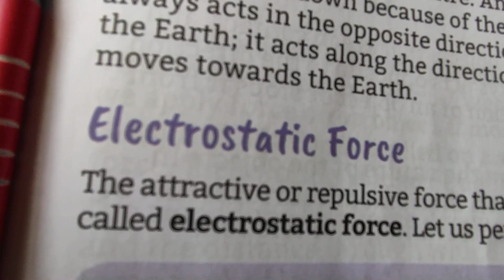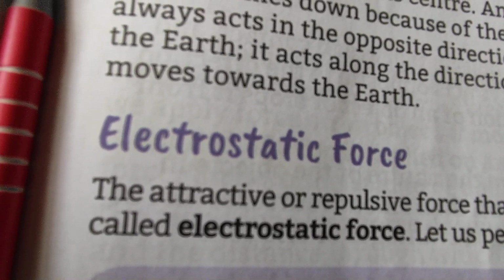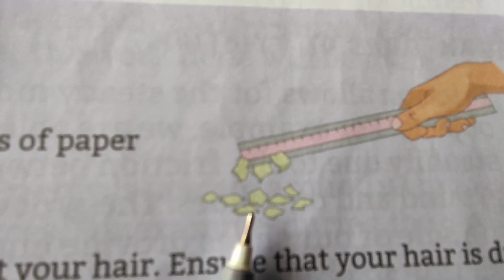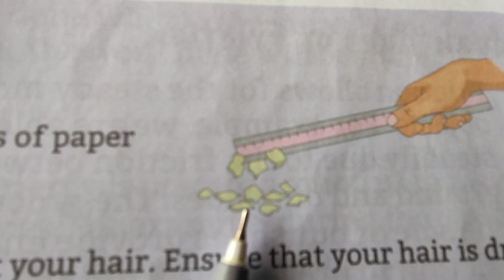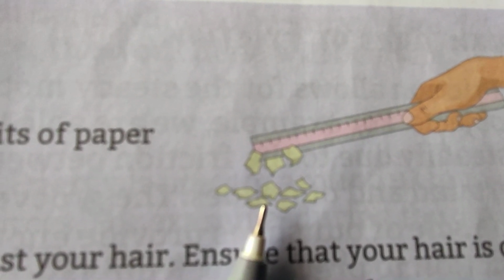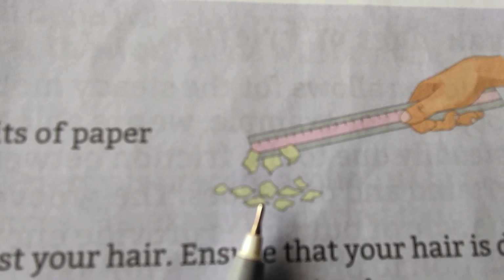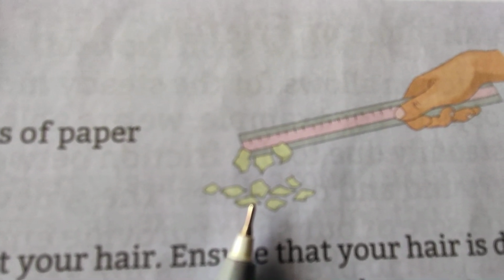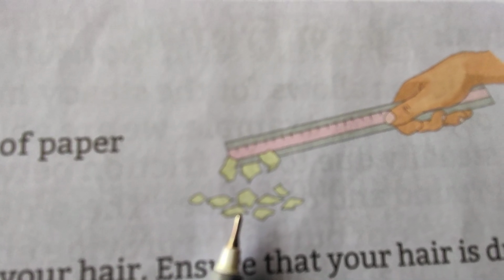Next type of force is electrostatic force. Children, an activity is given in your book related to this electrostatic force. So we have taken some pieces of paper on a table. Then we have taken a plastic ruler and we are rubbing it against our hair.